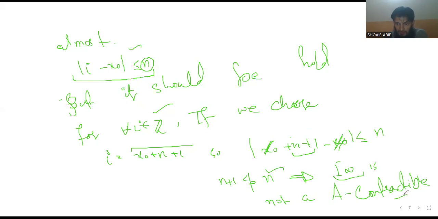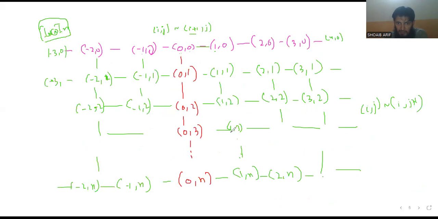Okay, so again, I explain this part. If we fix i, this is i and this is j. Suppose i is equal to 0. If we fix this i, then from j to h of (i, j) there is a path of length n.